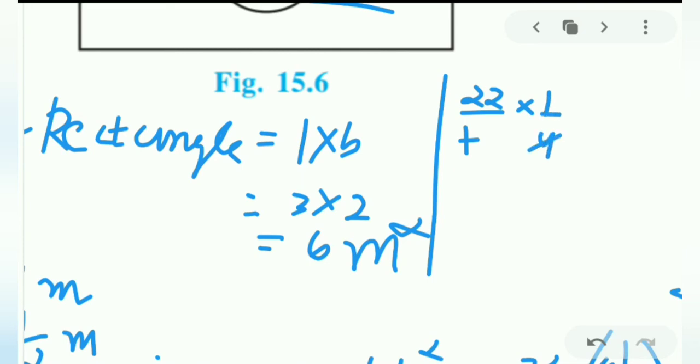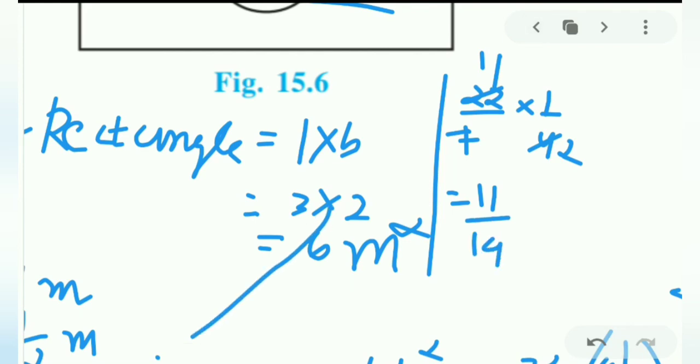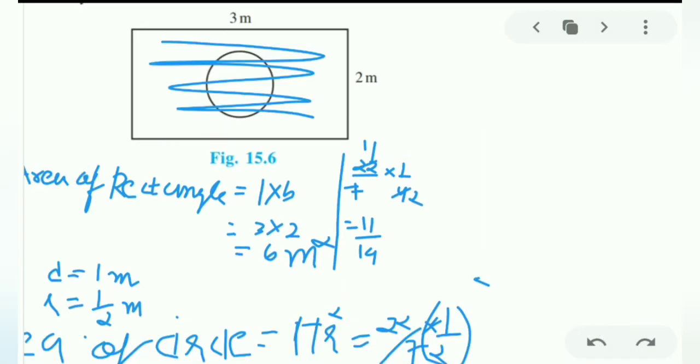Let us reduce it. It will become 11 by 14. Right? So here the final answer we got is 11 by 14. Let me write it directly.